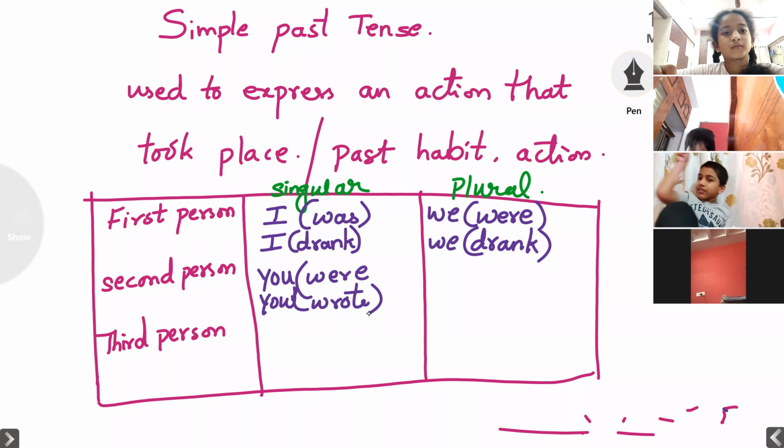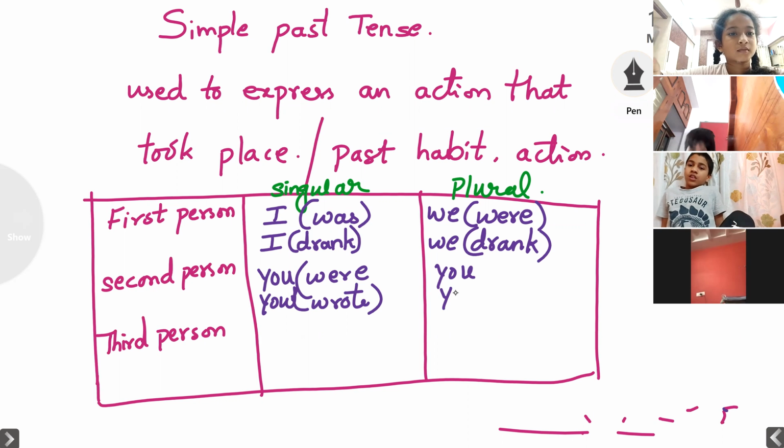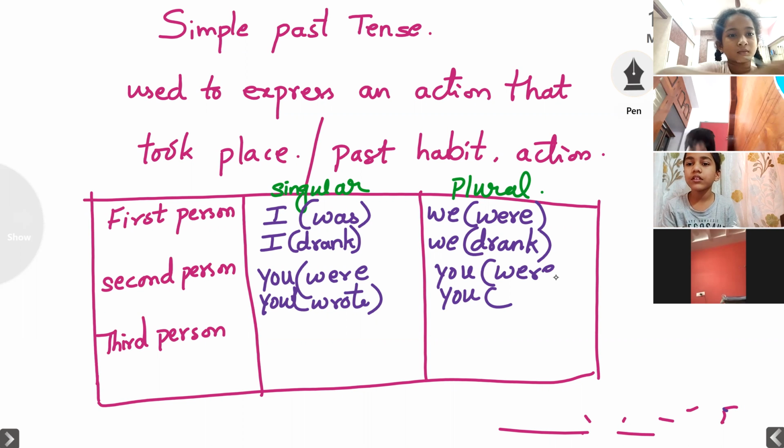Okay. And here, again, you will get you only. In the plural also, you is written as you only in the singular as well as in the plural. And were is written. You have to add were with you. And again, any verb, like let us take wrote only.